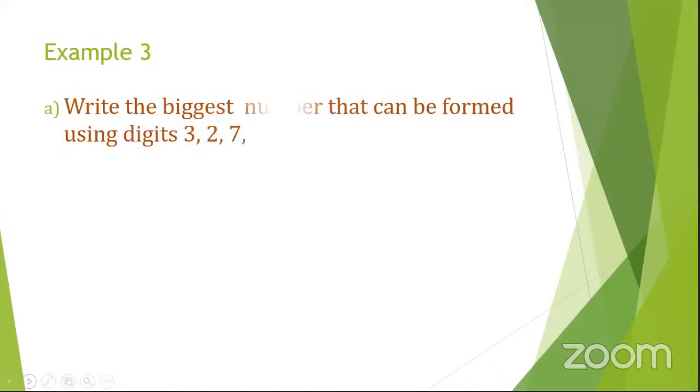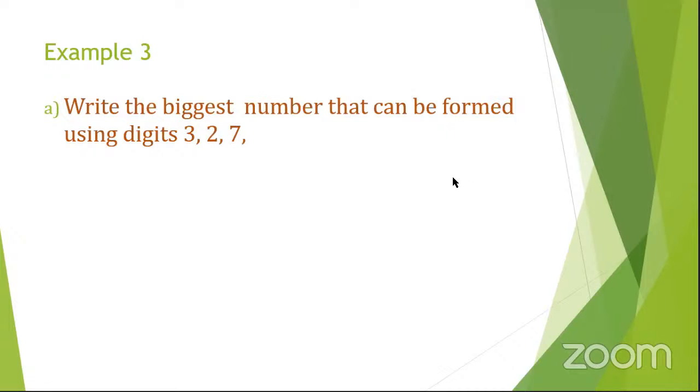Another example here, they are saying, write the biggest number that can be formed using digits 3, 2, and 7. Who can give us the biggest number here? Biggest number. Pari, can you give us the biggest number? Pari?